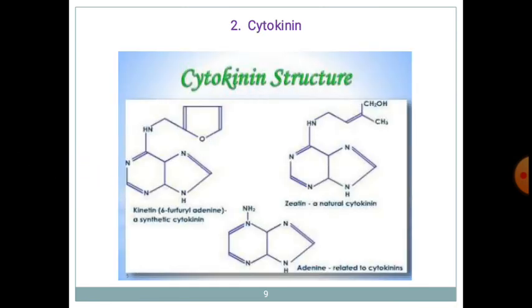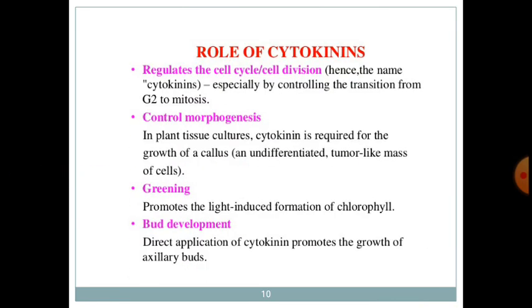It is also a plant hormone, and these specifically have such types of structures. The basic molecule contains adenine. These are the different cytokinin structures: zeatin, then kinetin and adenine. These all are related to cytokinin. What is the role of cytokinin?